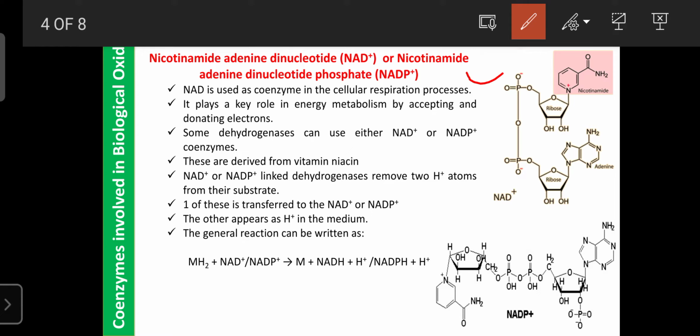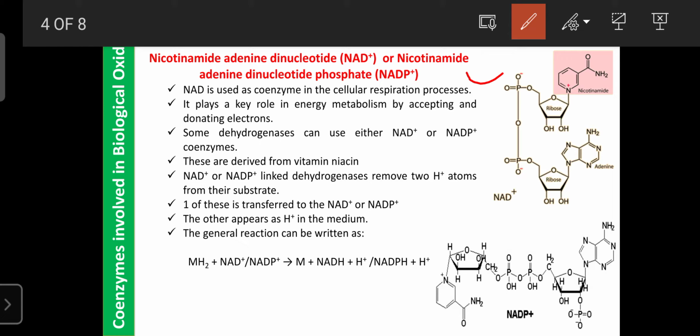So here NAD plays an important role in the cellular respiration process. This is the typical structure of NAD plus. It consists of nicotinamide as well as two ribose molecules, then adenosine. And below is the structure for NADP plus.